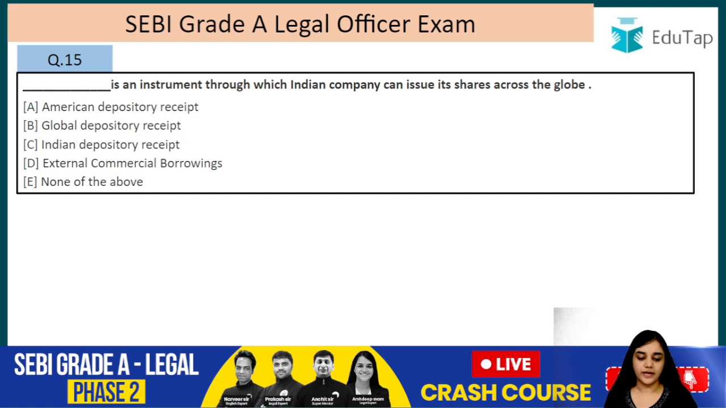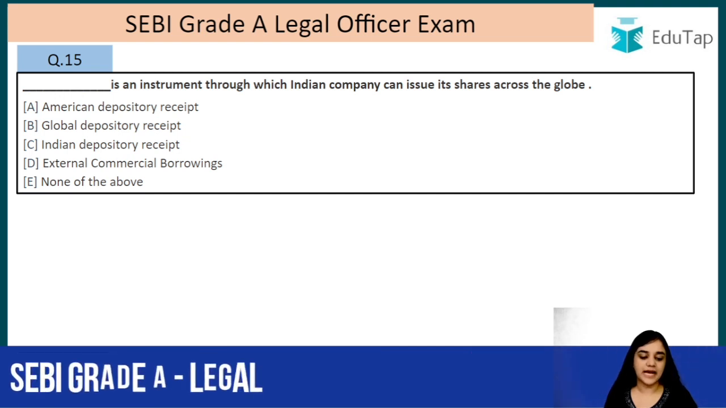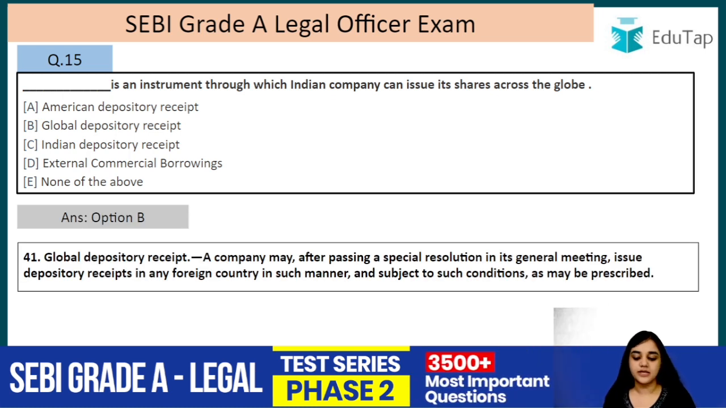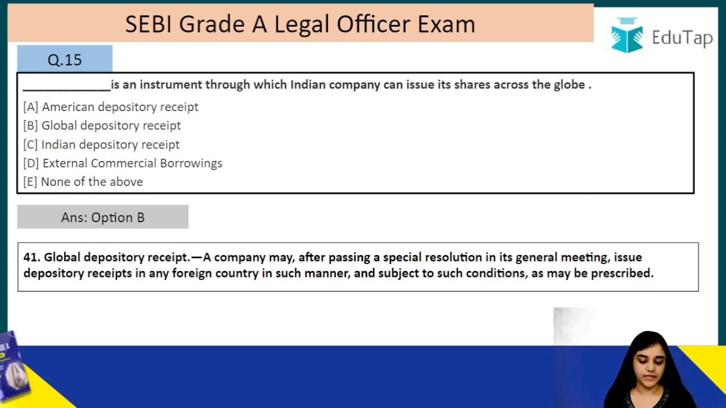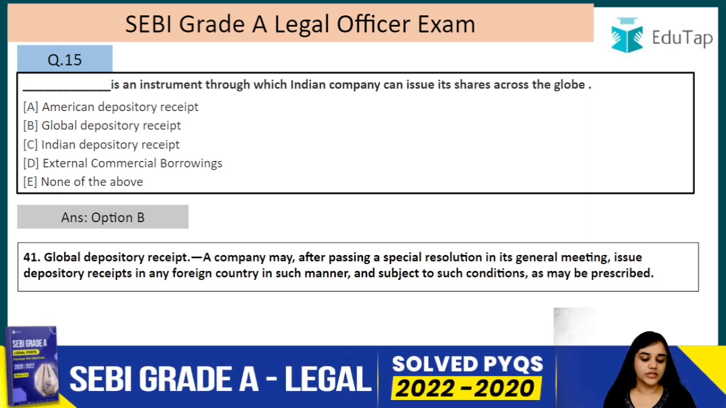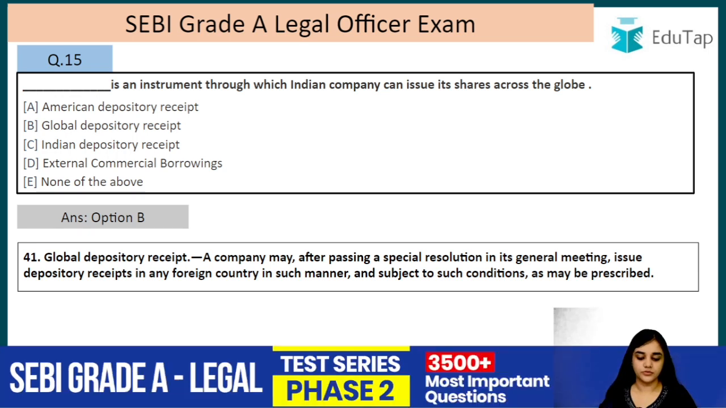Alright, last question, question number 15. Dash is an instrument through which an Indian company can issue to its shareholders across the globe. So the answer is B, that is Global Depository Receipt. Section 41. A company may, after passing a special resolution in its general meeting, issue depository receipts in any foreign country in such manner and subject to such conditions as may be prescribed.